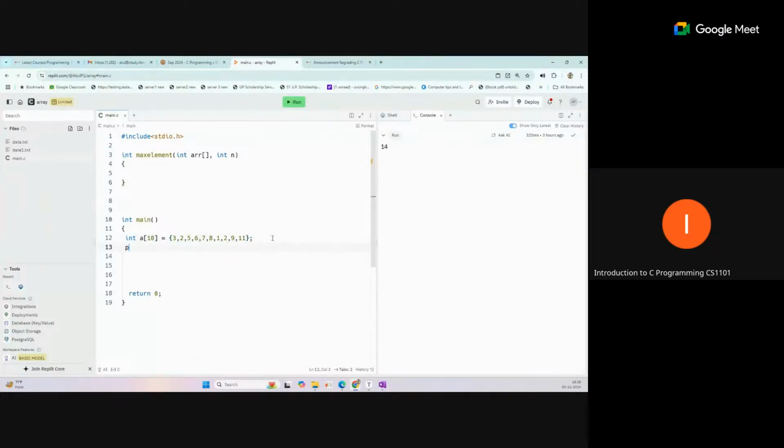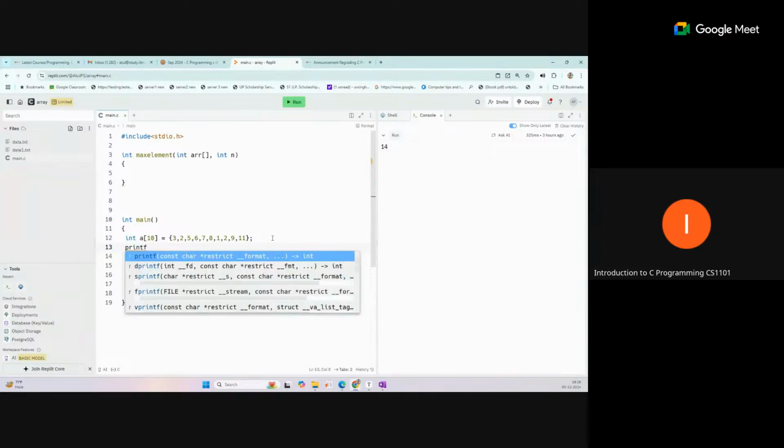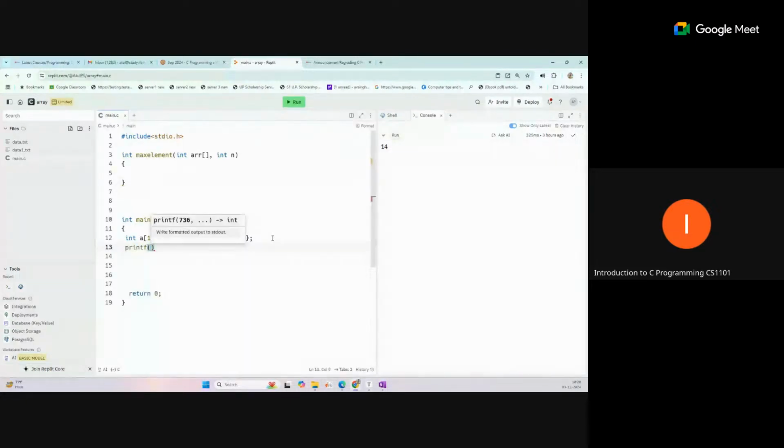After that, suppose a print statement is there and we are printing the output as a return value. We're calling the function max element here, passing the array and also the array size, like 10.